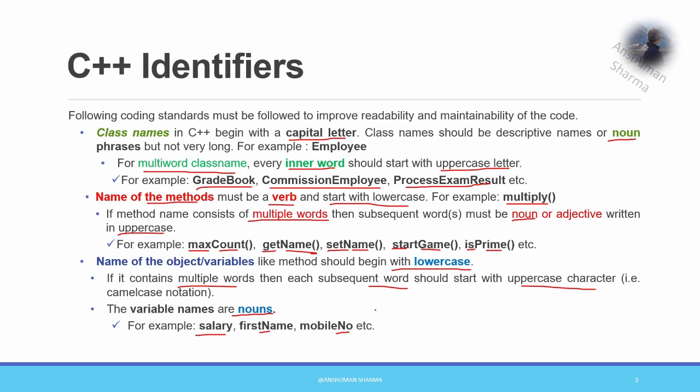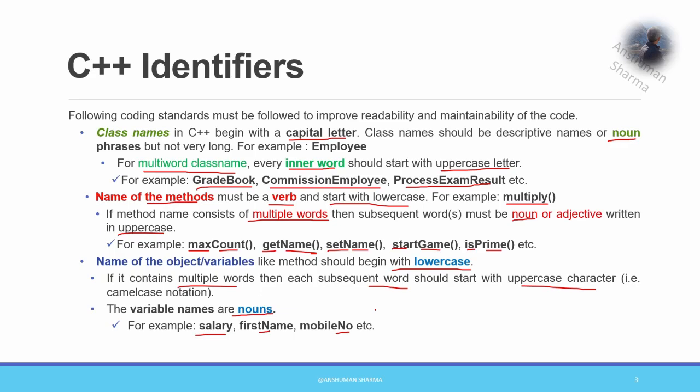In addition to this, there are some rules that you should also be considering, like the private attribute name in a class should be prepended with the letter M. Okay, if they are private, prepended means you should add something to the front to make sure that they are private. Constants, all constants must be written in uppercase. Like pi is a constant you normally use, and for that you should use PI capital.